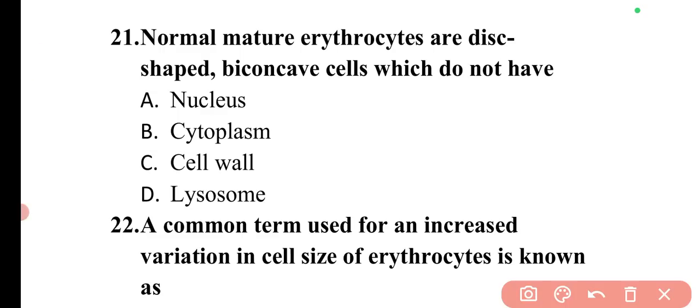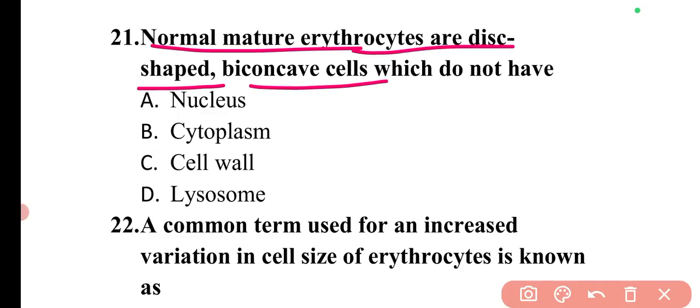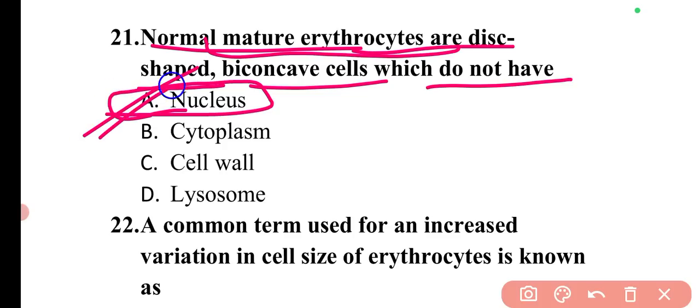Next question is: normal mature erythrocytes are disc shaped, biconcave cells which do not have what? So the mature RBCs do not have the nucleus. So here option A will be the correct answer. This we have discussed in the human anatomy part as well. So this question is also important.